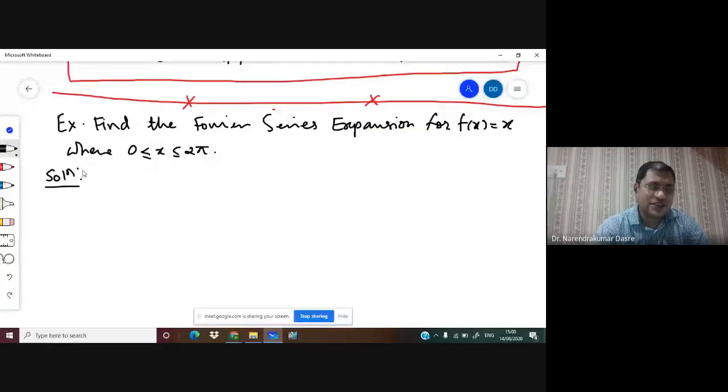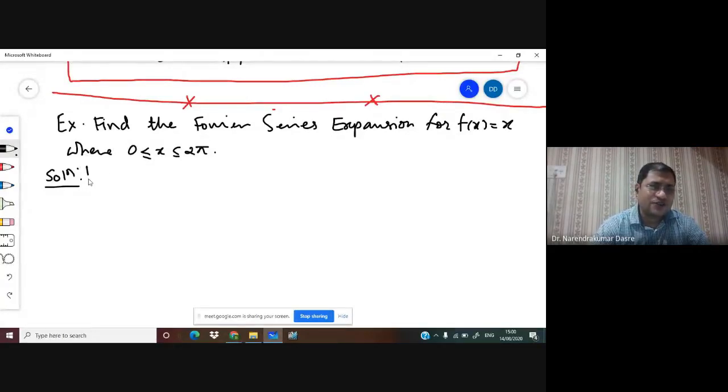Here it is given equal to, so I'm writing the closed interval, defined in the interval 0 to 2 pi. Then the total length of this interval is again 2 pi. So 2 pi is equal to 2l, and hence you get l is equal to pi. Okay, so we got l is equal to pi, and hence we are able to write the Fourier series.